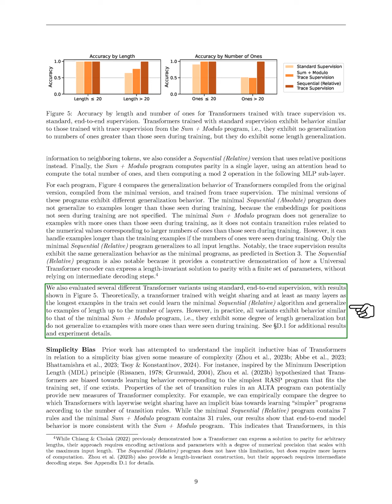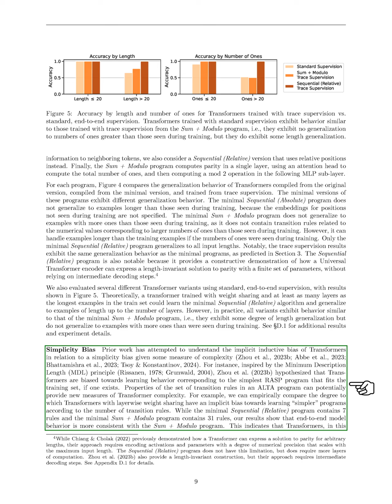Next, we discussed the simplicity bias in transformers. Previous research has looked into how transformers might prefer simpler solutions based on complexity measures. For instance, inspired by the minimum description length principle, it was suggested that transformers might lean towards the simplest RASP program that fits the training data.